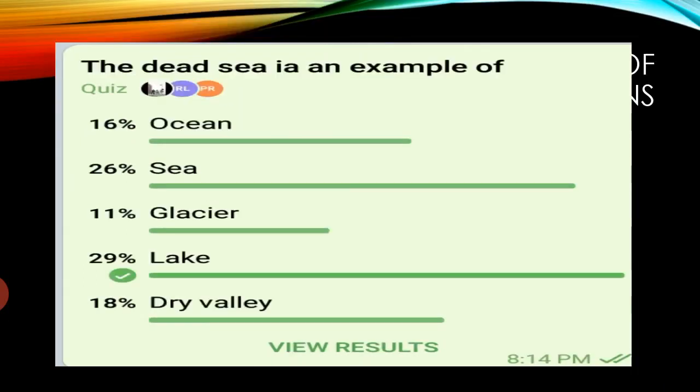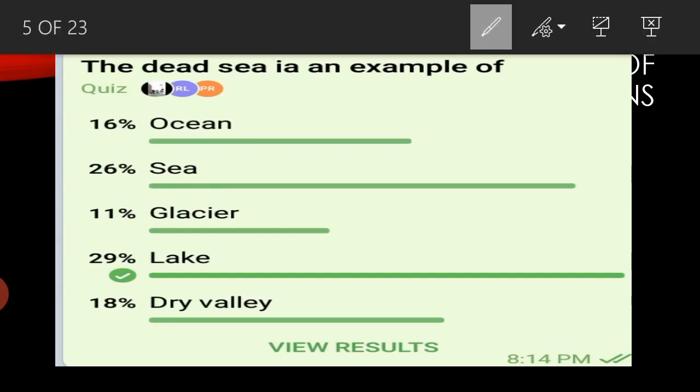So next, the Dead Sea is an example. The Dead Sea has Sea in its name, but it is not a sea. The Dead Sea is also not an ocean. 16% gave ocean, 26% gave sea, 11% glacier, dry valley 18%. So finally 29% gave lake. So the right answer is the lake.